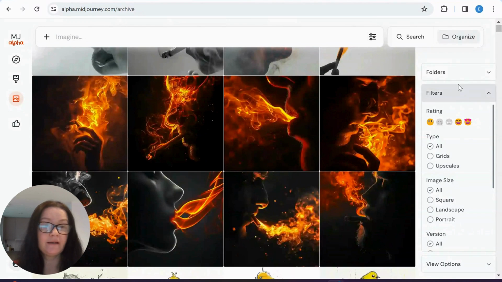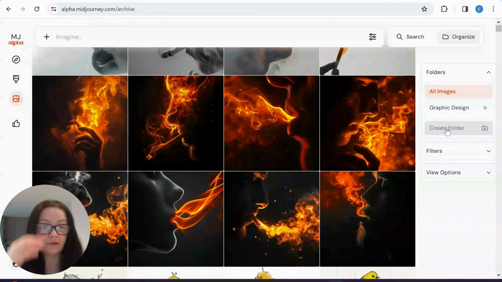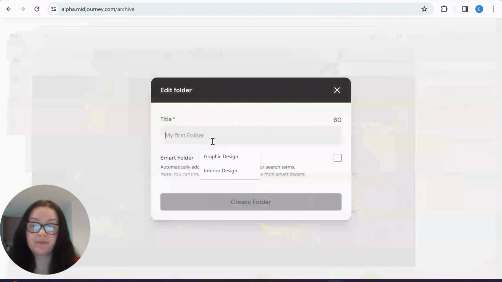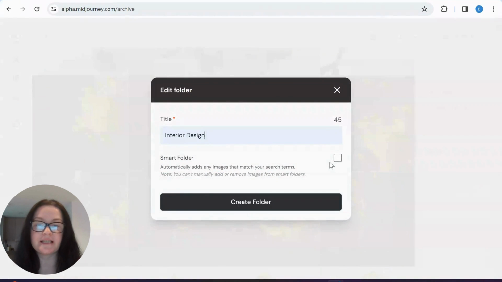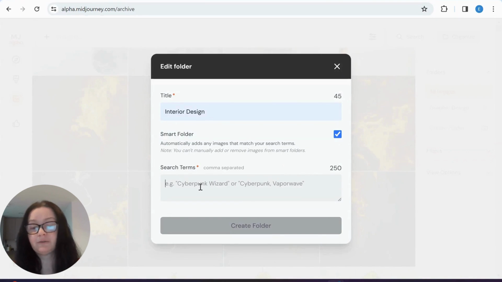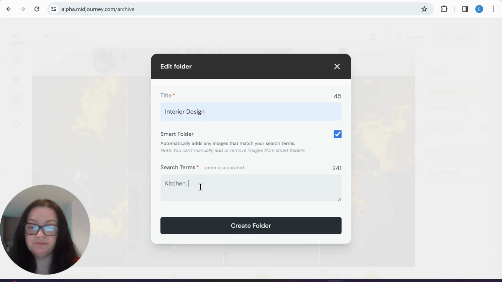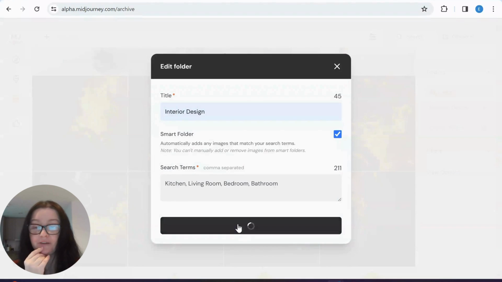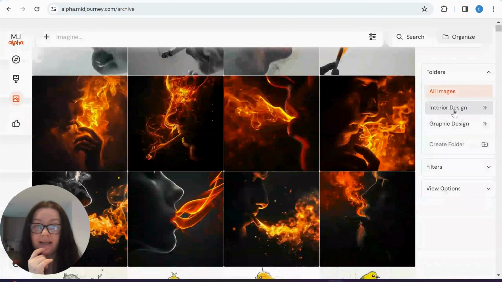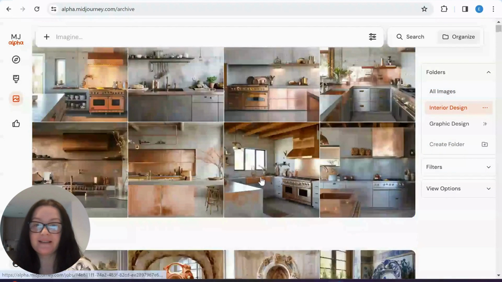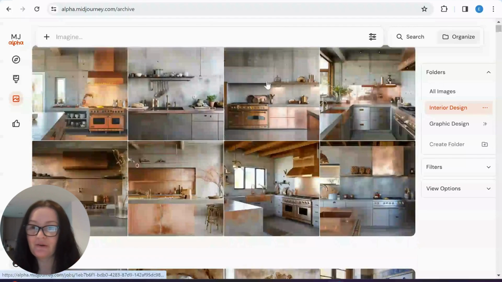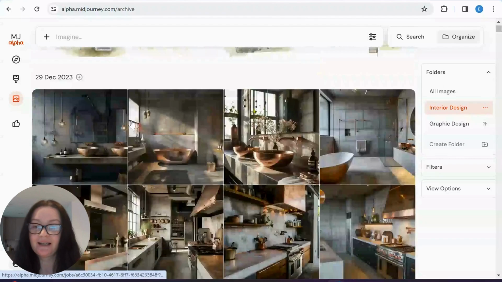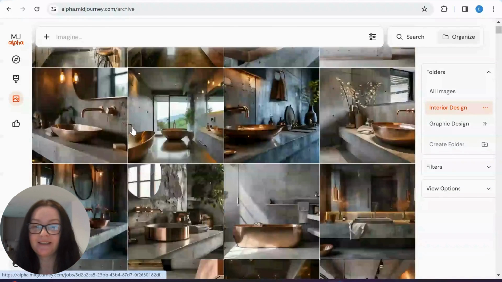because I want all. So I'm just going to create another folder, and I'm going to do interior design, because I love interior design. And I'm going to do smart folder, and I'm going to do kitchen, living room, bedroom, bathroom. Let's see what it gives us. Create folder. Okay, and let's see what happened. Fantastic. So yeah, we have all sorts of images. Very, very good. Yeah, perfect.